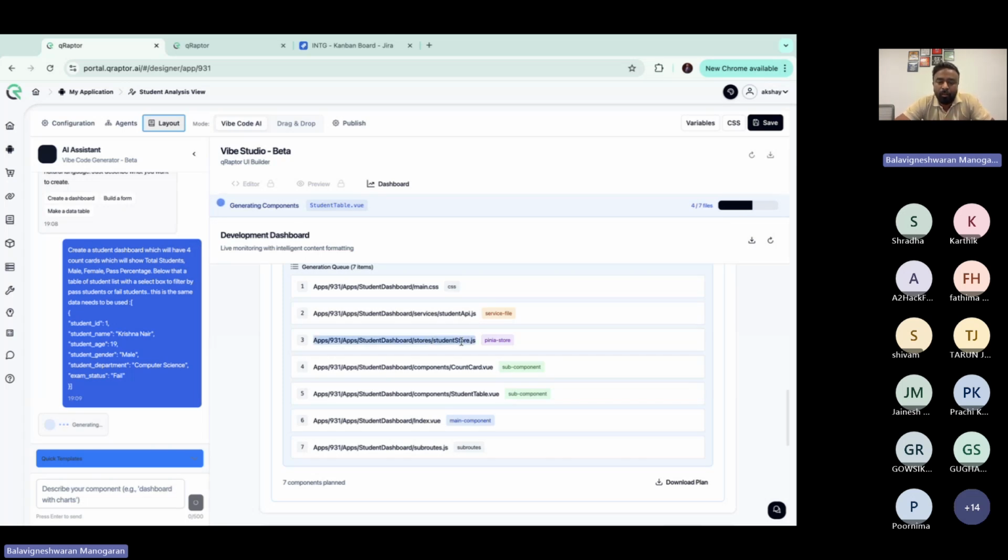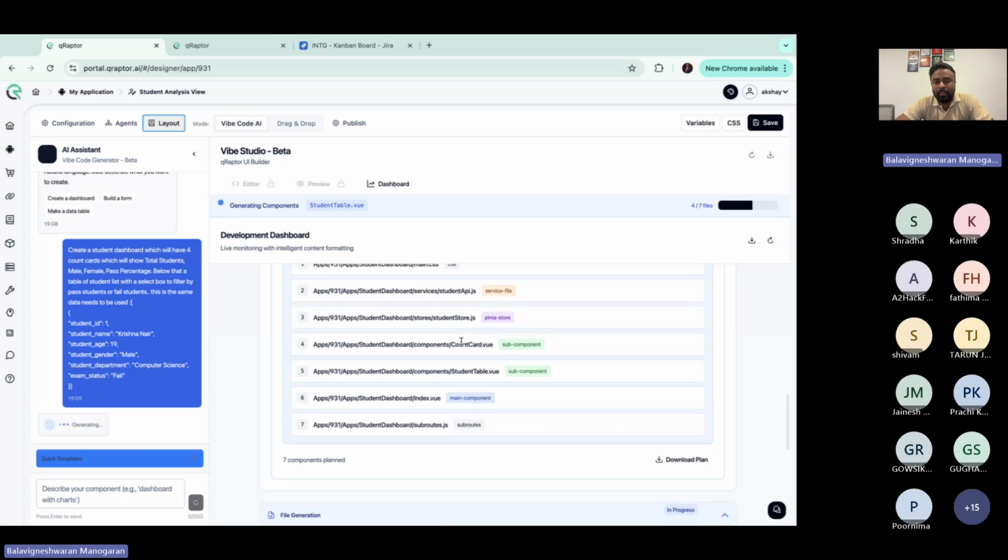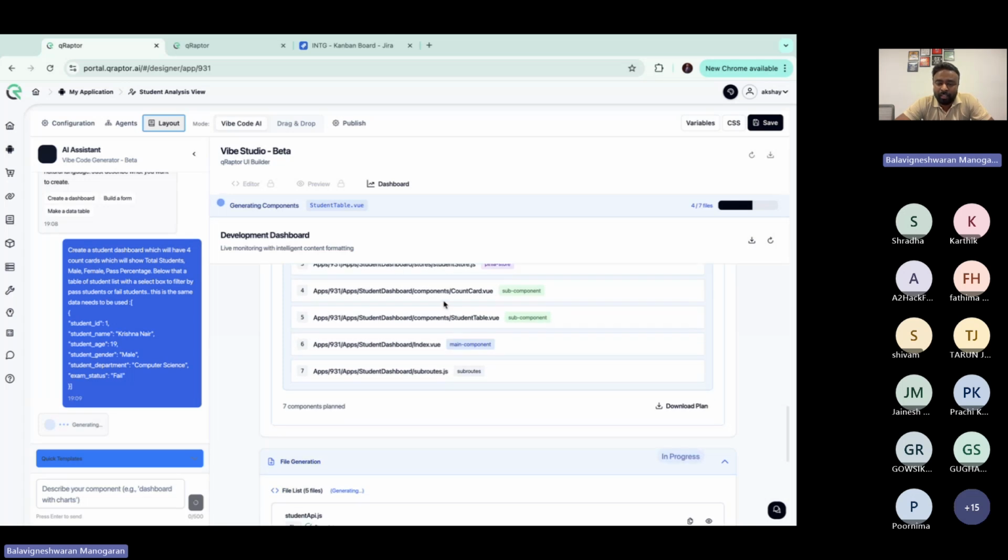Pinia stores, for people who have used Pinia store in React or Vue, right? There are these state management solutions, which are going to handle state management in your UI. So that is what this Pinia store state management is, and then what the sub components are, and what is going to be the main component. When I say main component, the index view is always going to be the main component, which will act as the entry point for our application.